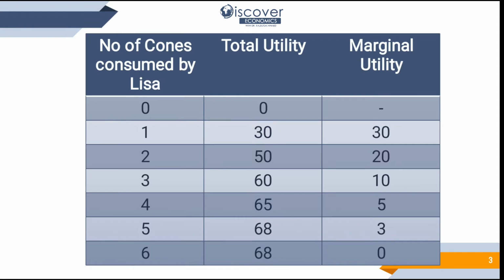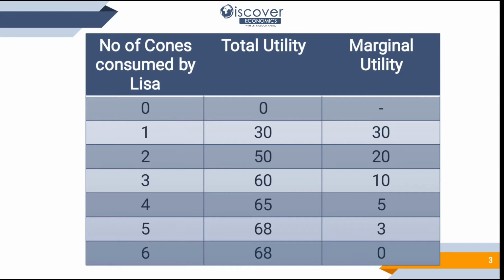Now we have the number of cones consumed by Lisa. She consumes 0, 1, 2, 3, 4, 5 and 6. We ask Lisa to write down the total utility she gained from the first cone. She says, oh yes, I gained 30. And we ask, what utility did you get out of the second cone? Definitely she will not say it is the same as the first cone. Rather, she will say, I gained a utility of 20. Now, what is the additional utility? That is 20. So 30 plus 20 becomes 50.